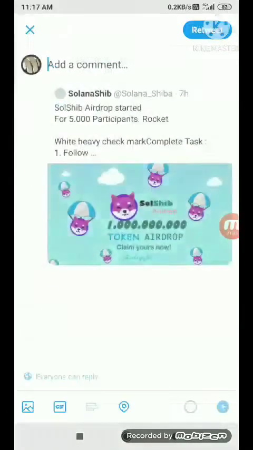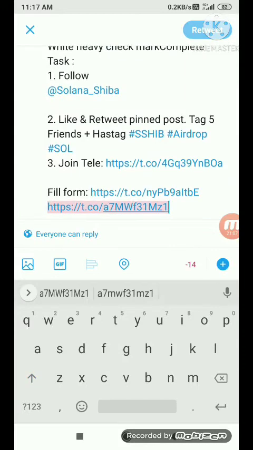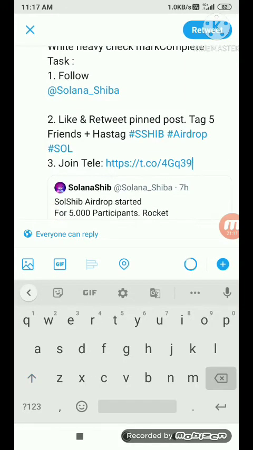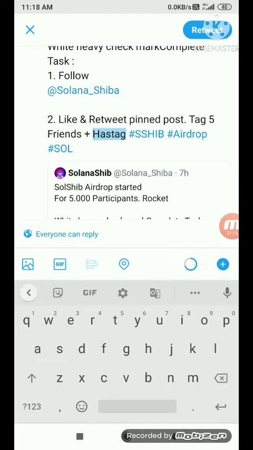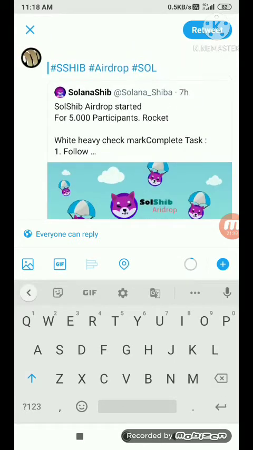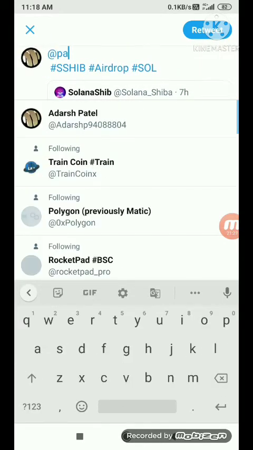So click on this button, then click on create retweet, paste it over here, and clear everything except these hashtags. Just make sure you have the hashtags left over here, and you also need to tag 5 friends or followers. So I'm tagging 5 friends.